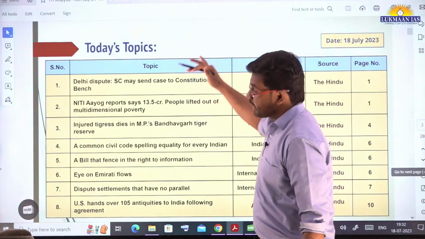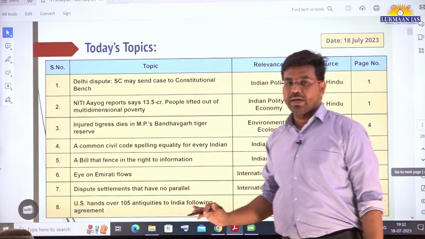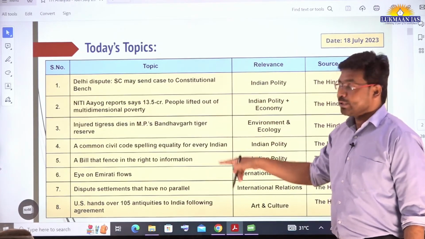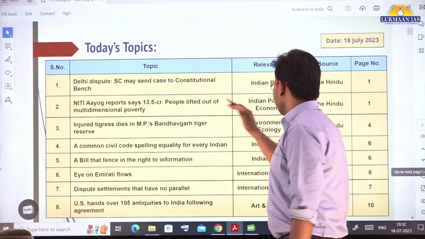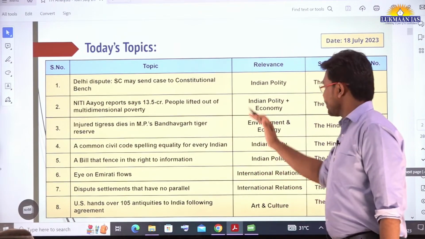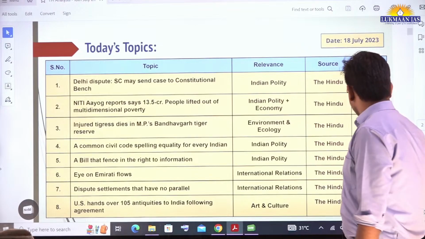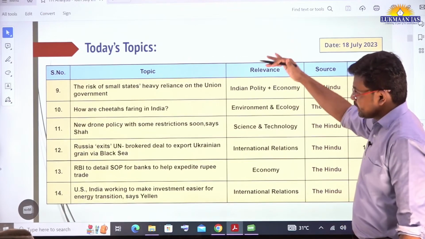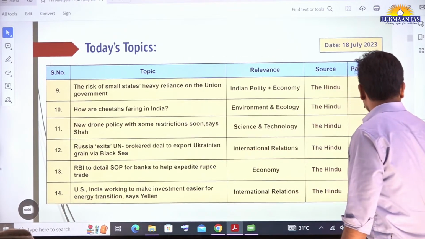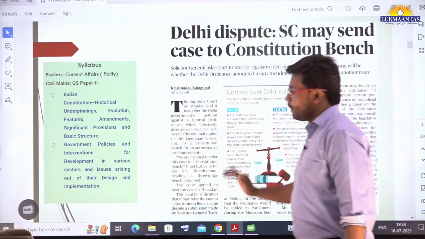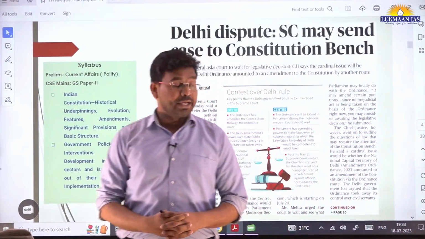So today we have included many topics, 14 topics we have included for the discussion. 8 topics are listed in this page and their page numbers have also been listed, with their relevance for the UPSC syllabus. Okay, so these are the topics that we are going to cover today. So let's discuss the first topic now quickly.